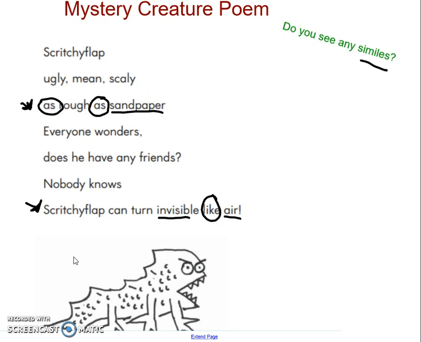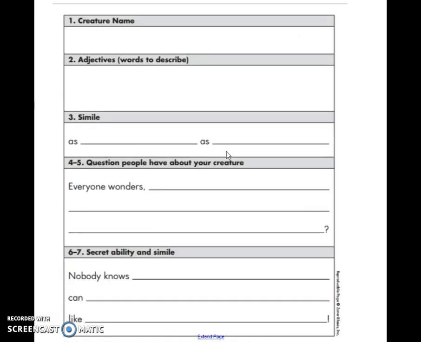You are going to begin planning your own mystery creature poem. To do that, you need this paper in front of you. You're going to use this paper to create your own mystery monster. So first, you need to think of a creature name. What do you want to call your monster? Well, I think I'm going to come up with a creature that is named Rubber Green. So I'm going to write Rubber Green where the name is.